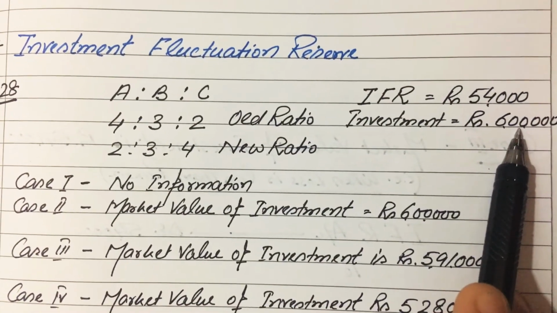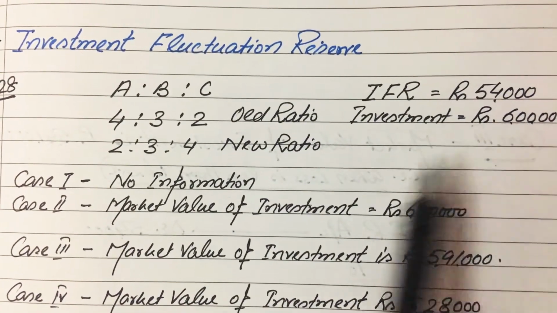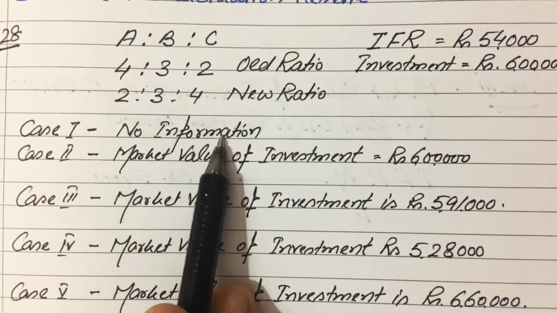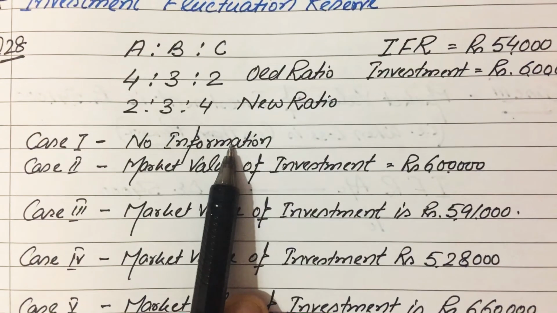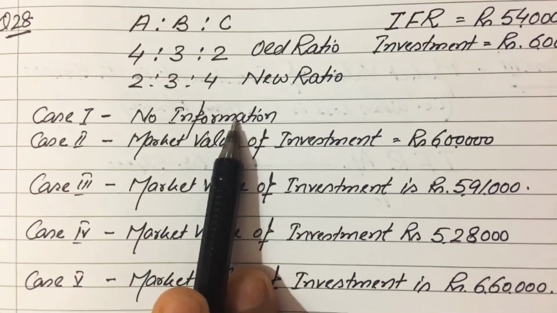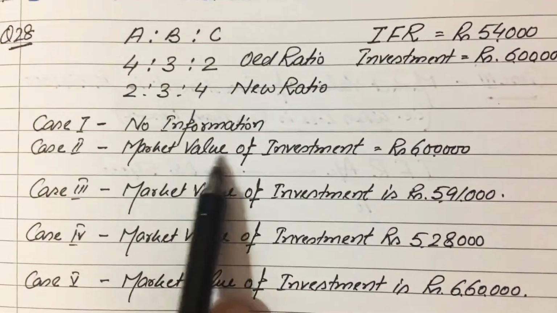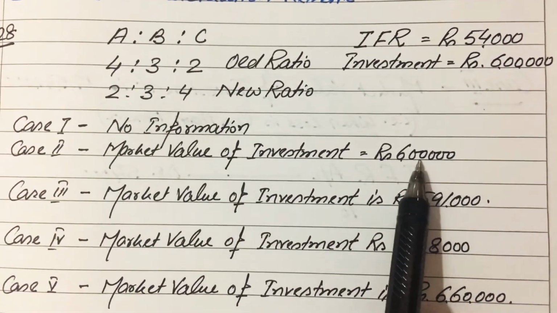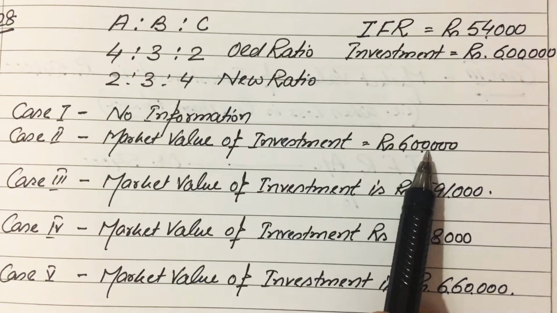We have to give the treatment of investment fluctuation reserve in these 5 cases. First case, there is no information, which means there is no change in the value of investment. Second one is market value of investment is rupees 6 lakh. Same as the first case, there is no change in the market value of investment, that means no profit,